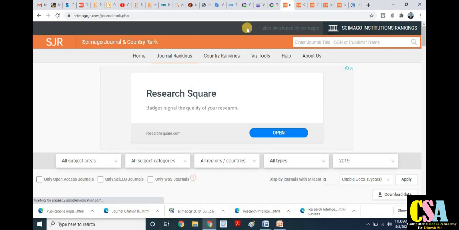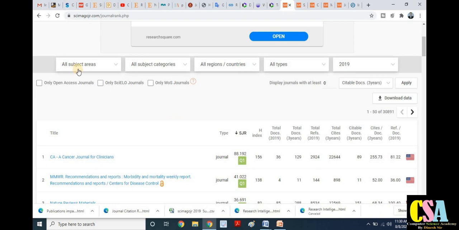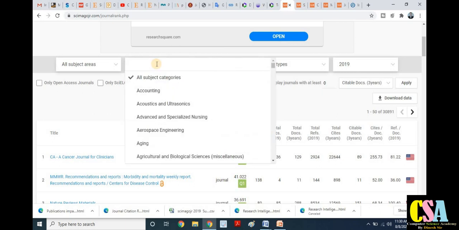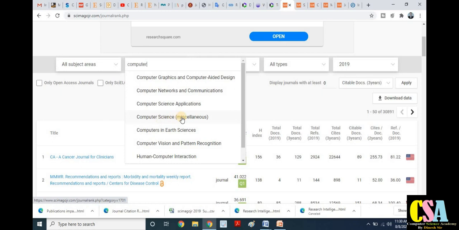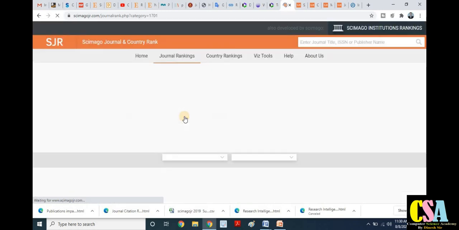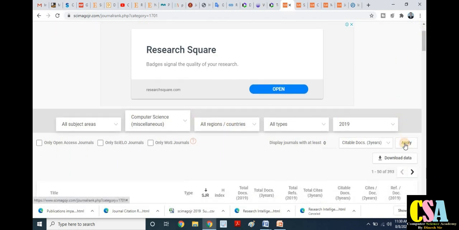This layout will open. Here you will find all the subject areas, and now we have to choose our category, our discipline. Suppose I am choosing computer science, and computer science miscellaneous. As per your discipline or subject area, you can choose your subject. I preferred computer science, and then all the things are available. You can choose accordingly and then finally apply.